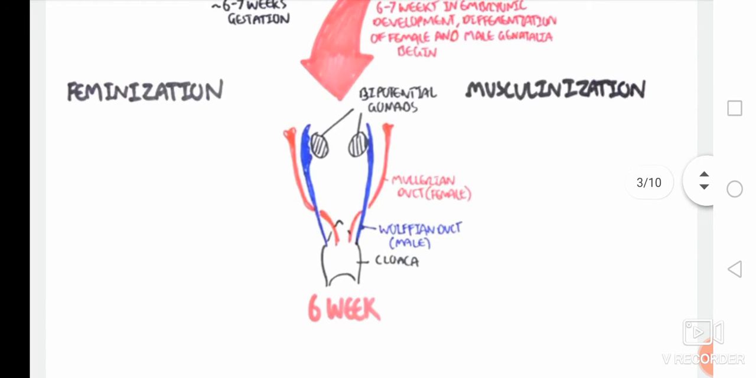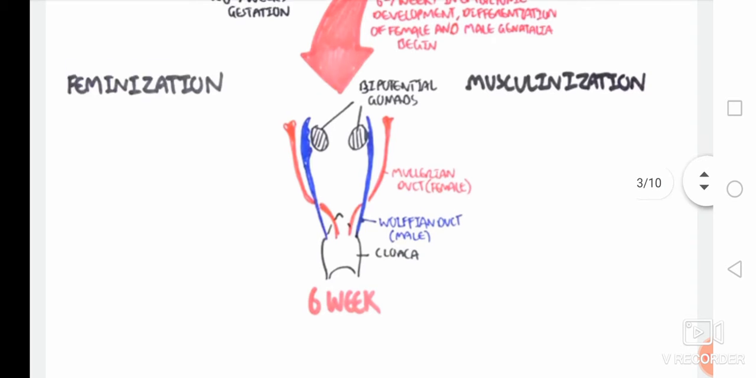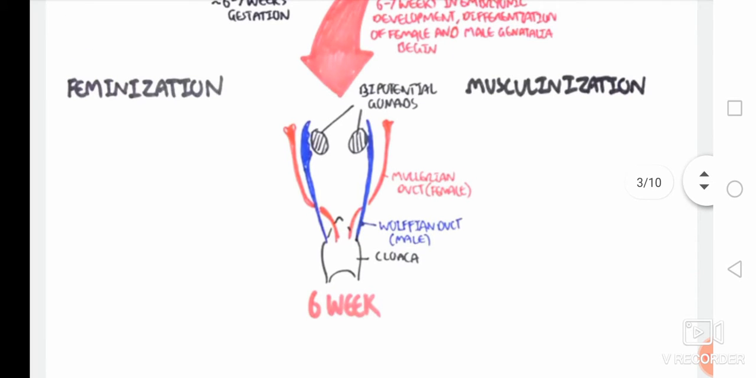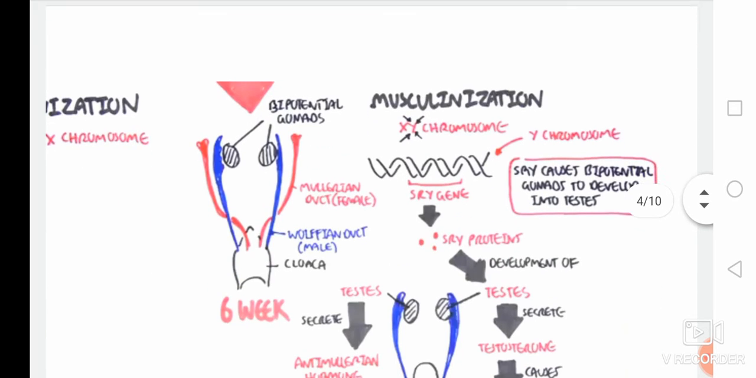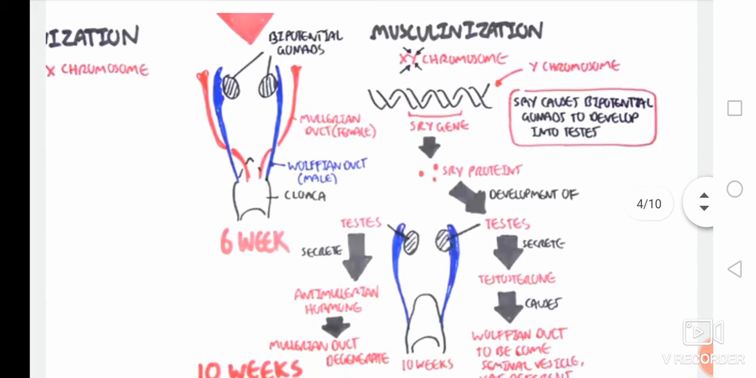You see the diagram of the 6th week. It is the ideal diagram in which the Mullerian duct, which is red in color, is responsible for female, and the blue colored tube is the Wolffian duct, and it is related to male. Above it is the gonad, which is bipotential; it is not yet differentiated into ovary or testes.